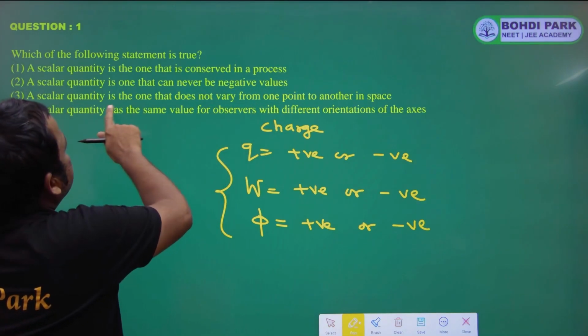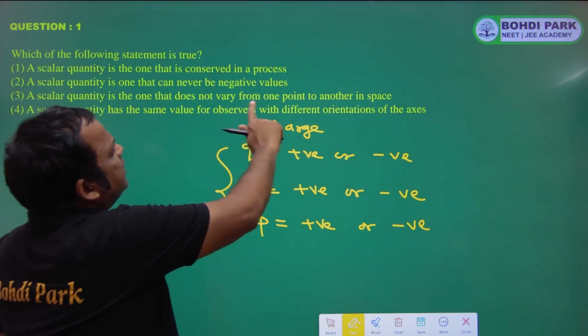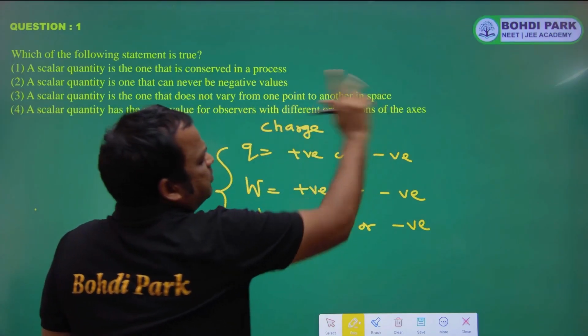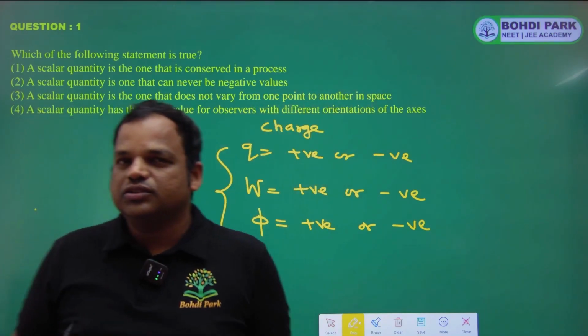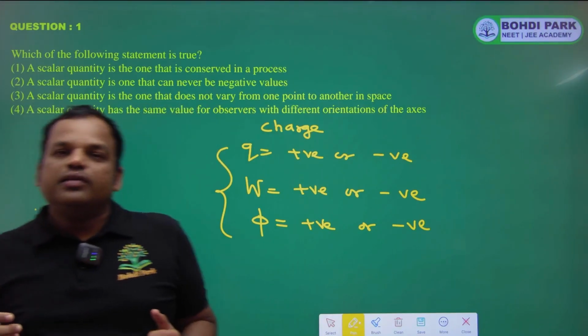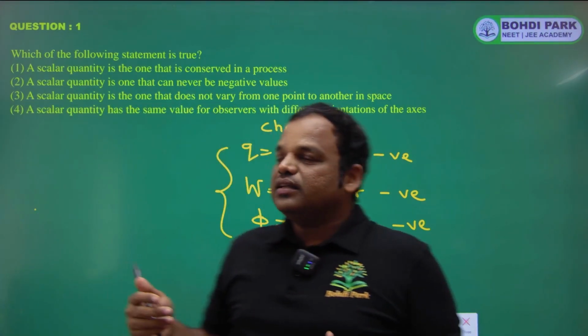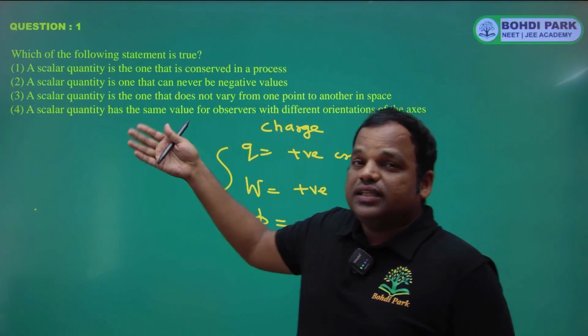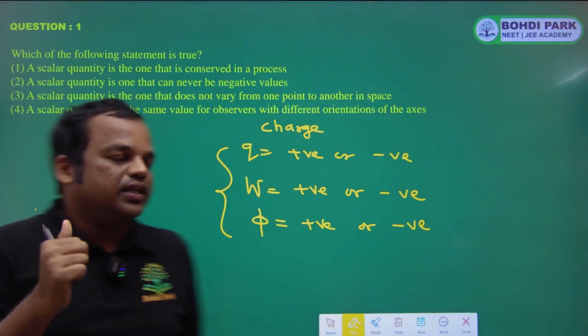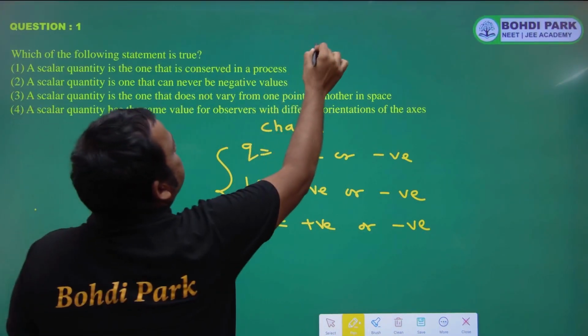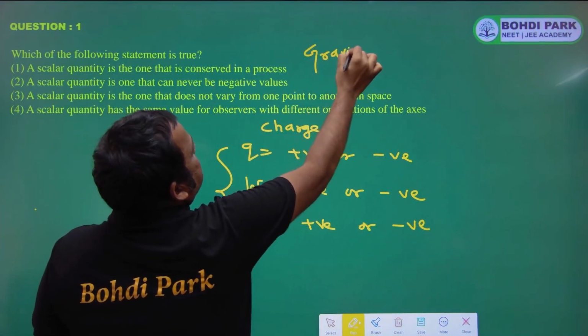Scalar quantity is the one that does not vary from one point to another point in space. This is also false, because a scalar quantity can vary from one point to another. For example, gravitational potential.